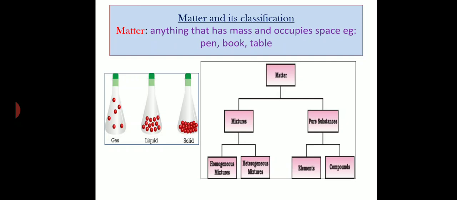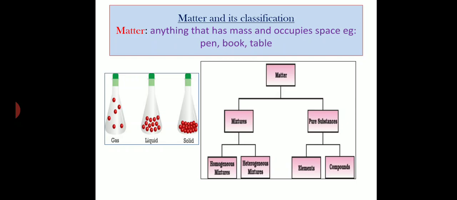And can you tell me the definition of chemistry now? Chemistry is the branch of science which deals with the structure, composition, and properties of matter, right? So, chemistry deals with matter, right?